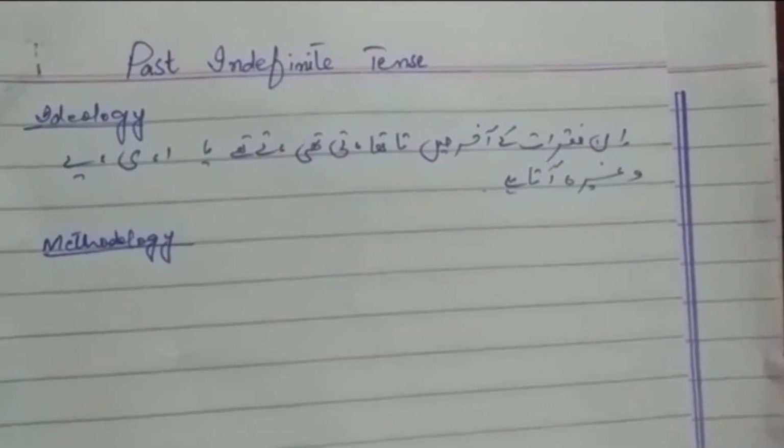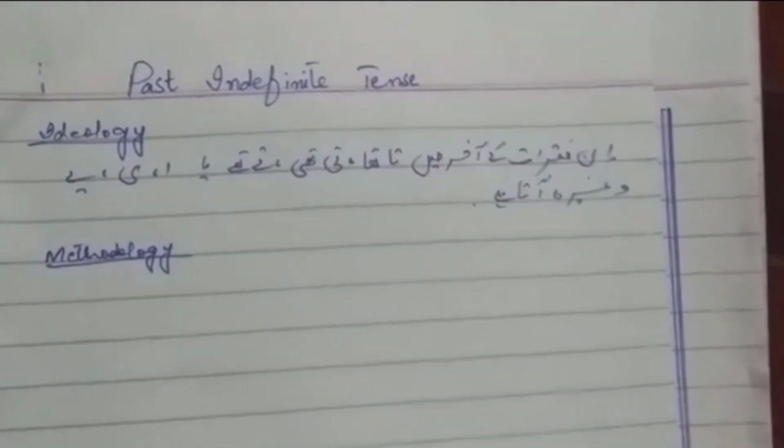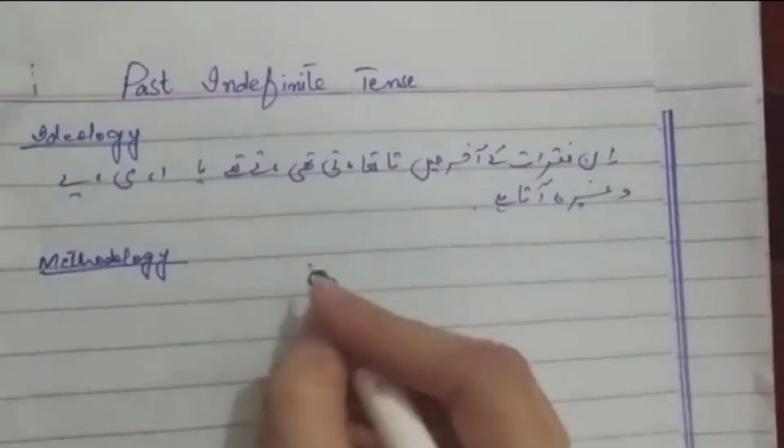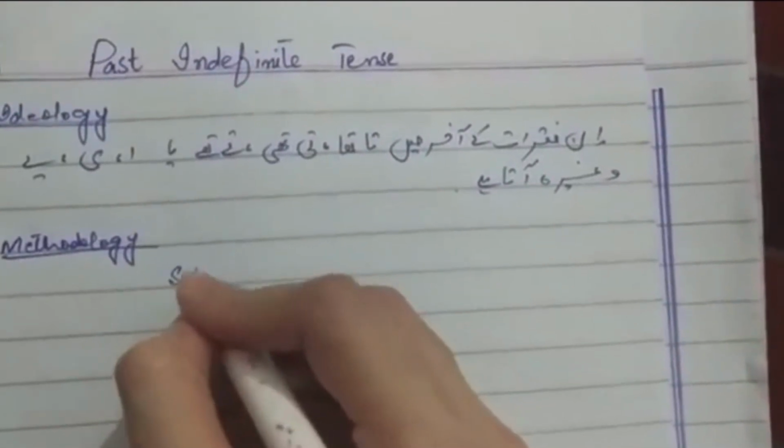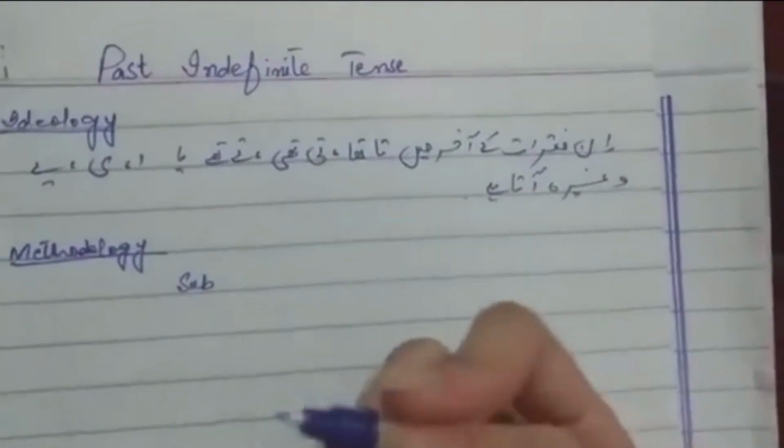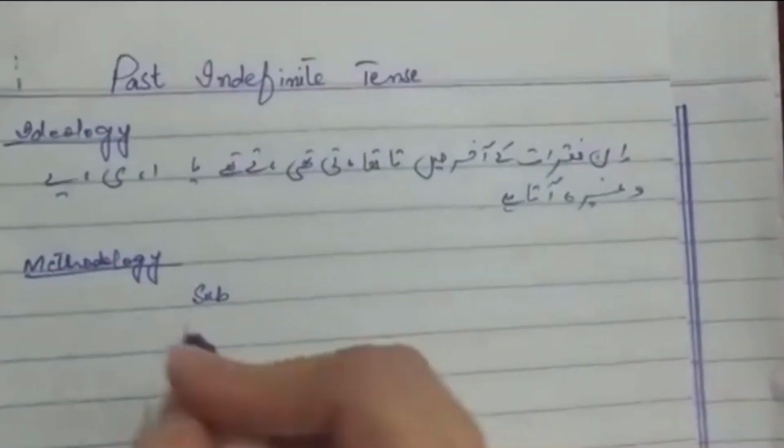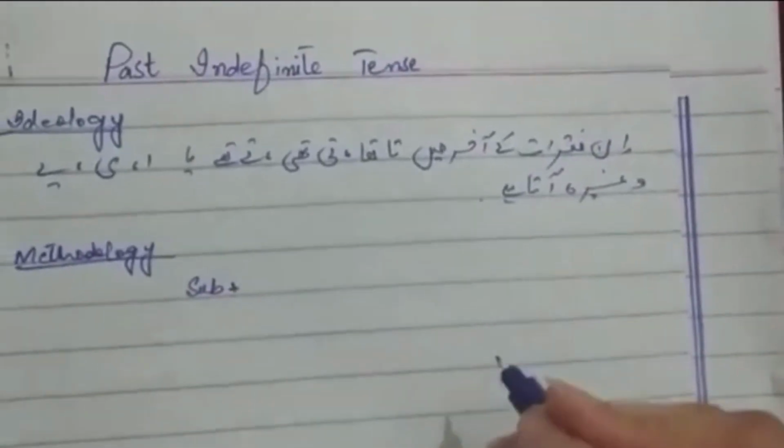The third thing that we write down over here is an object, which can be transitive and intransitive as well. So here the methodology is, first of all we have the subject. Obviously the person who is doing a work is more important, and then we have the verb. So every time that's the methodology that we follow.